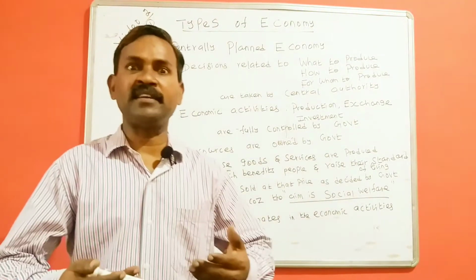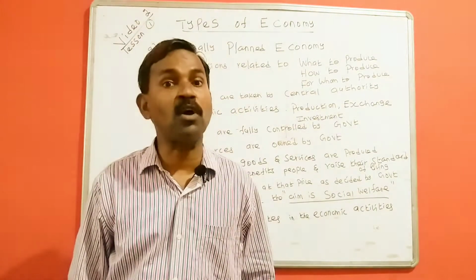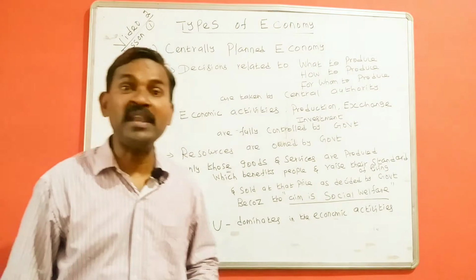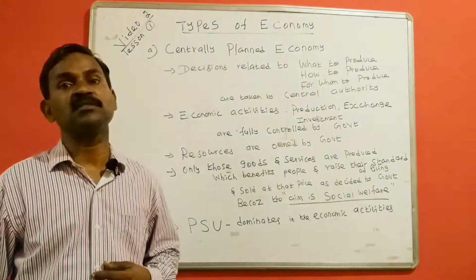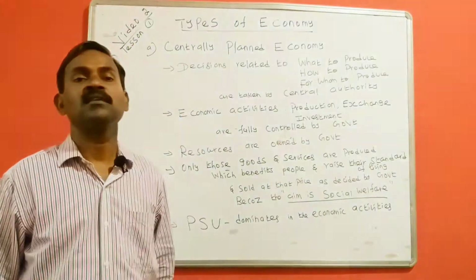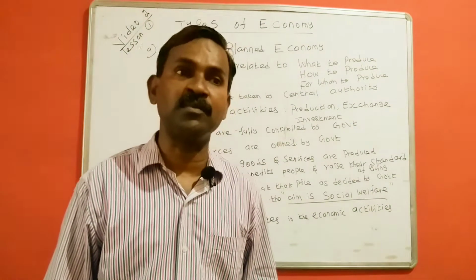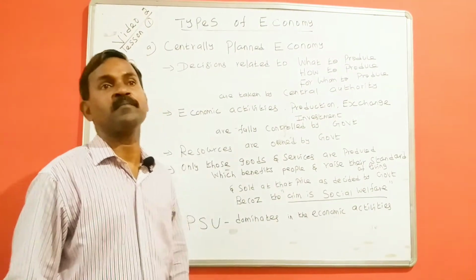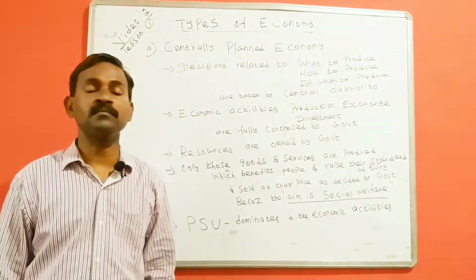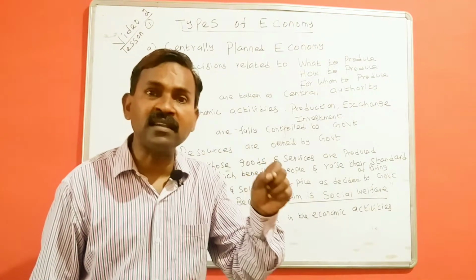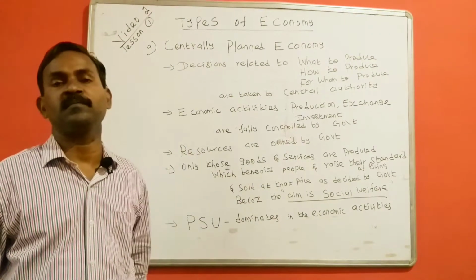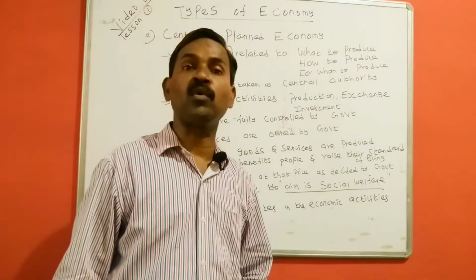And who dominates the economic activities? Are the economic activities dominated by government or private entrepreneurs or in some proportion by both? Based on this, economy is classified into 3 types. What are the 3 types of economy? Number 1, centrally planned economy. Second one is market economy. And third one is mixed economy. So, economy is classified into only 3 types.